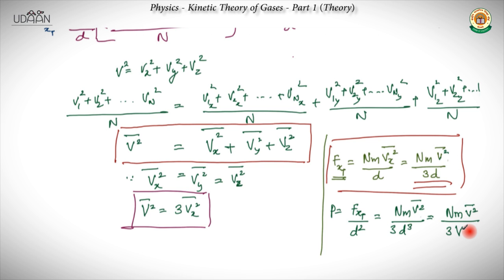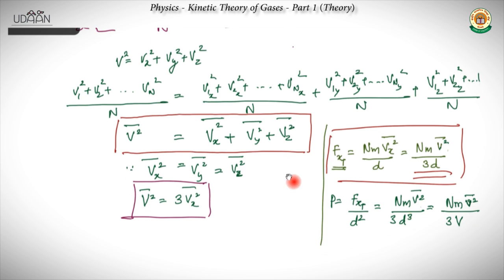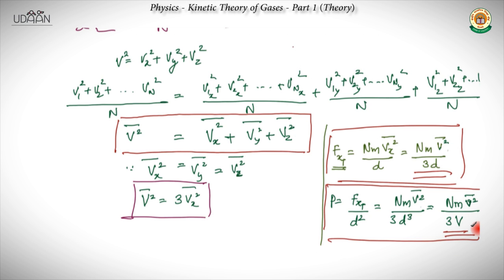Now these relations are derived for a particle in a cube, but they are true in general. Here v is velocity and V is volume. We can get PV equals n by 3 into mass of particle into V square average. So we have derived this for a cube, but it is true in general for every type of container for an ideal gas. So that's another formula which we got.